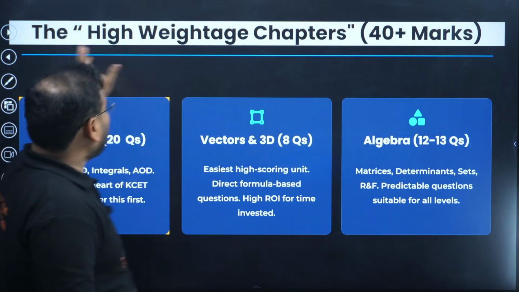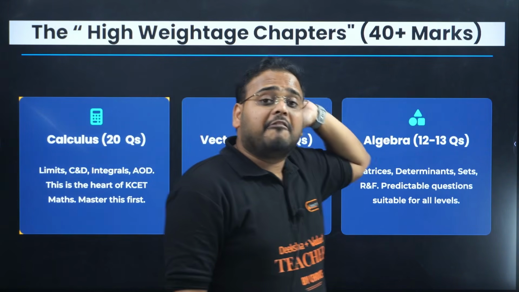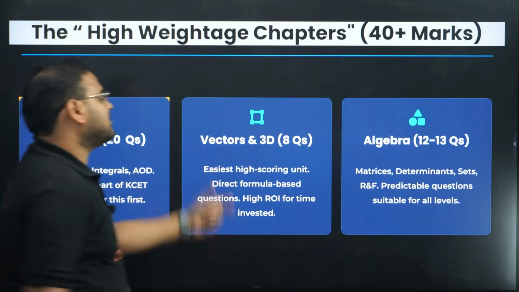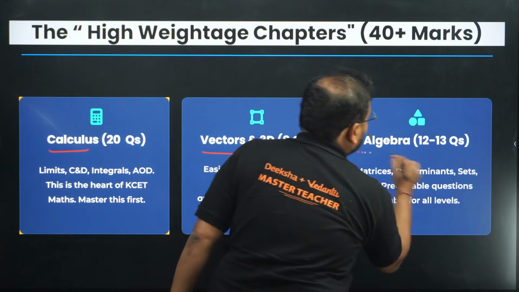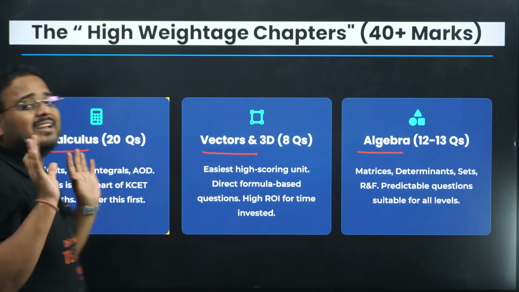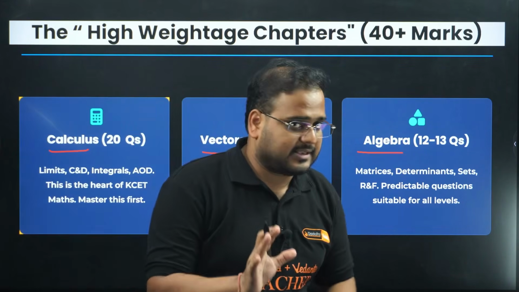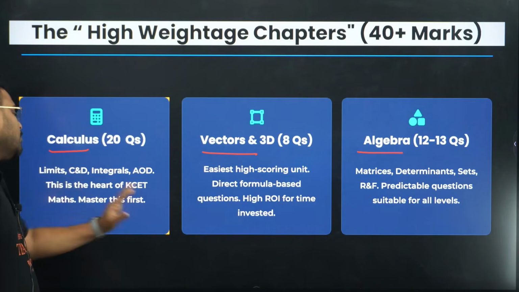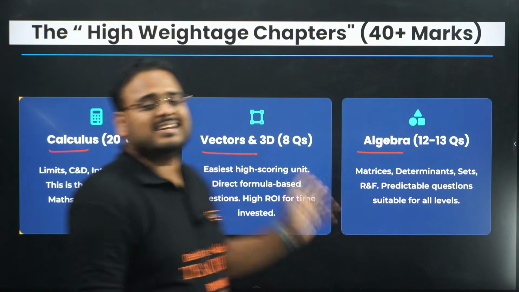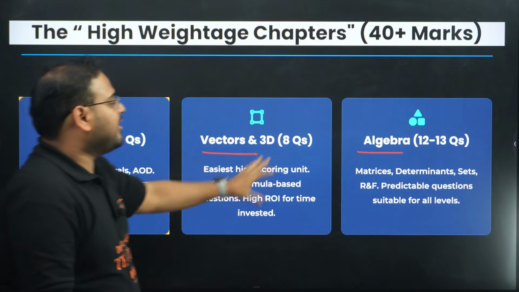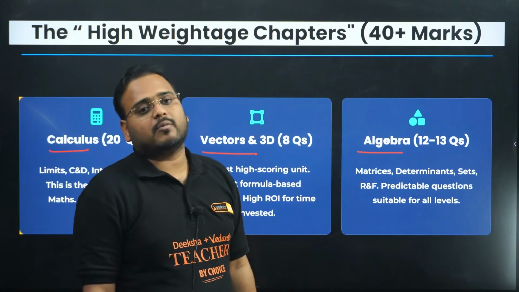Next, the high weighted chapters where you can get 40 plus marks are like this. 20 questions from calculus, vectors and 3D has 8 questions, algebra has 12 to 13 questions as per the trend of questions in the last 10 years from KCET. Check here. Again, the list will start from limits to all the chapters, meaning AOD, integral, CND, AOI, differential equations, all of them together worth 20 marks. Vectors and 3D, 8 questions, 12 to 13 questions from algebra.